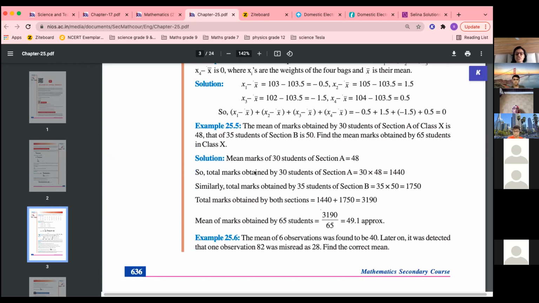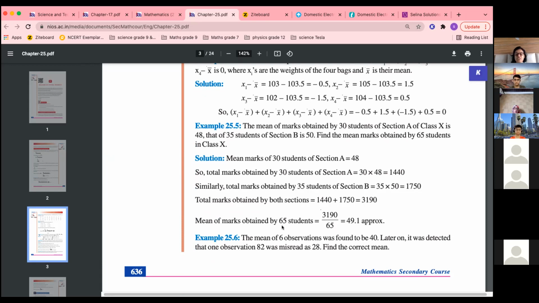Mean marks of 30 students, what will the total marks be? Sum upon 30 is 48. So 30 into 48 is the total marks by 30 students. Total marks by 35 students, 35 into 50. Add this and this, and that will be the total marks of all students of section A and section B. And how many total students in both sections? 30 plus 35, which is 65.